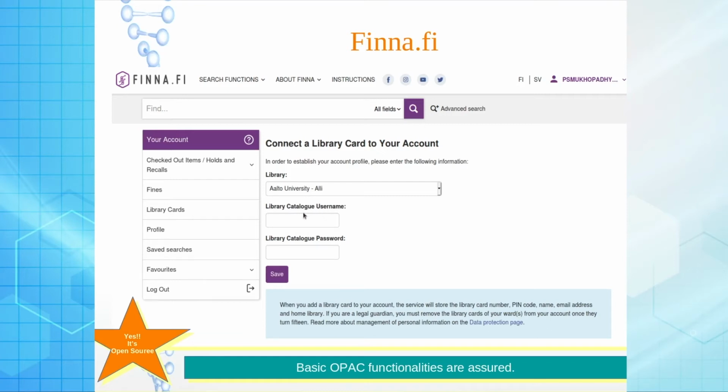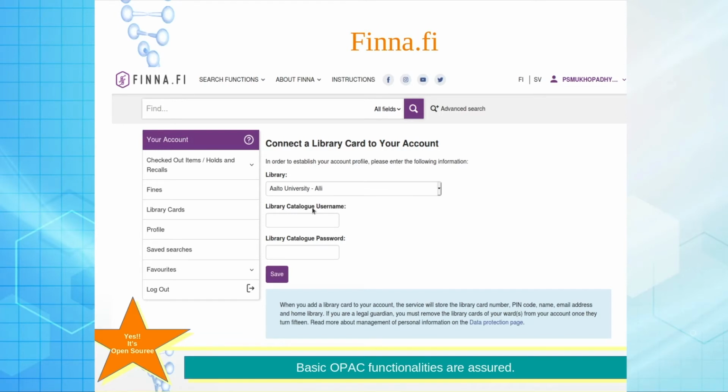I can check all of this by giving my respective library OPAC credentials. So this is the system. Basic OPAC functionalities are assured there, and finna.fi is utilizing a completely open source framework. At the back end they are using Koha, and in the front end they are utilizing VuFind as a discovery interface.